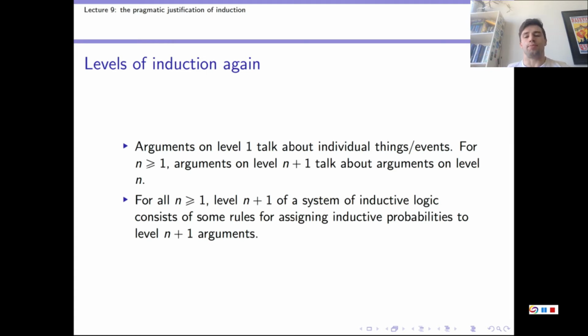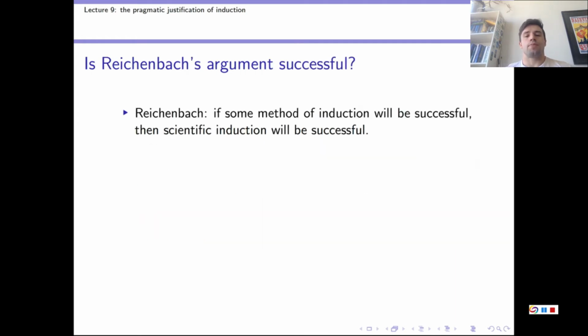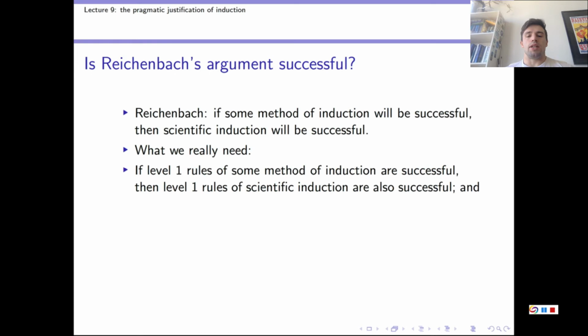So when Reichenbach makes this conclusion, if some method of induction will be successful, then scientific induction will be successful, what we really need this to mean is if level 1 rules of some method of induction are successful, then level 1 rules of scientific induction are also successful.